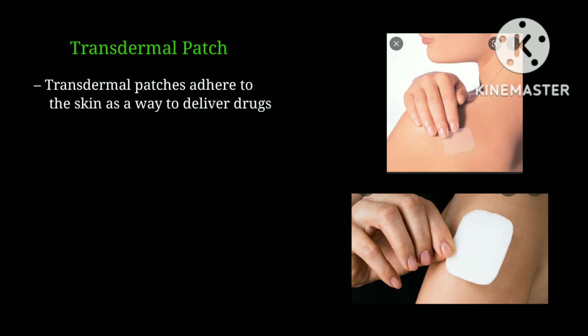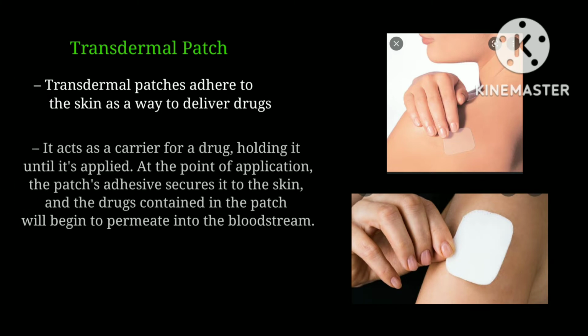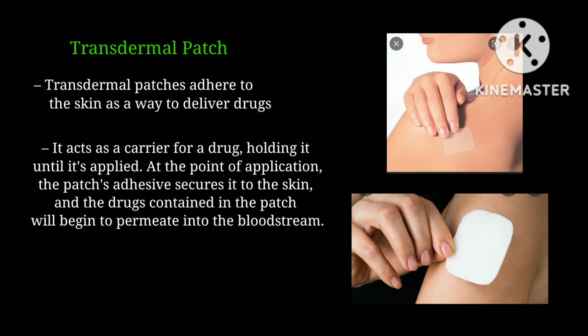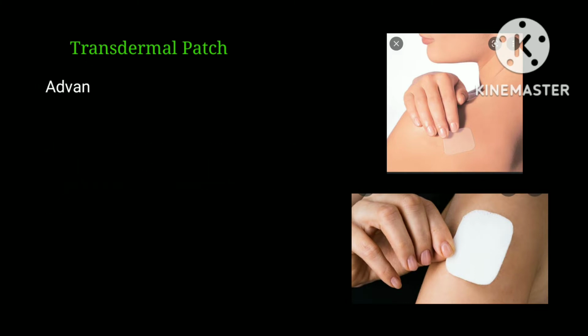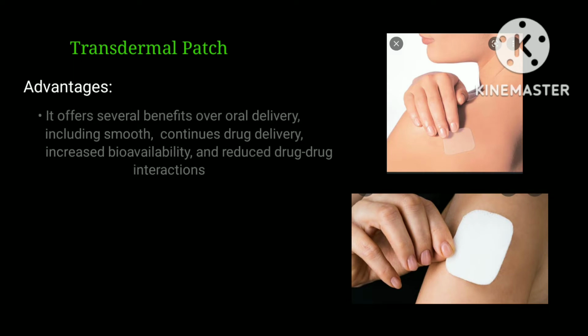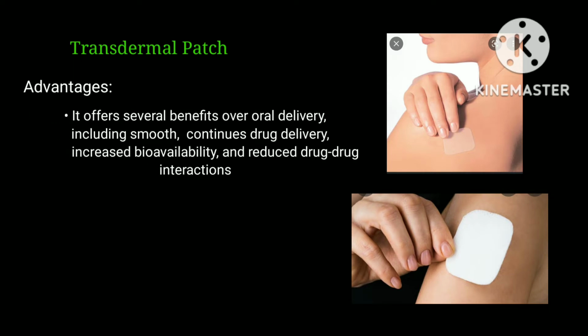Transdermal patches adhere to the skin as a way to deliver drugs. It acts as a carrier for a drug, holding it until it's applied. At the point of application, the patch adhesive secures it to the skin, and the drugs contained in the patch will begin to permeate into the bloodstream. The advantages of using transdermal patch are: it offers several benefits over oral delivery, including smooth, continuous drug delivery, increased bioavailability, and reduced drug-drug interactions.